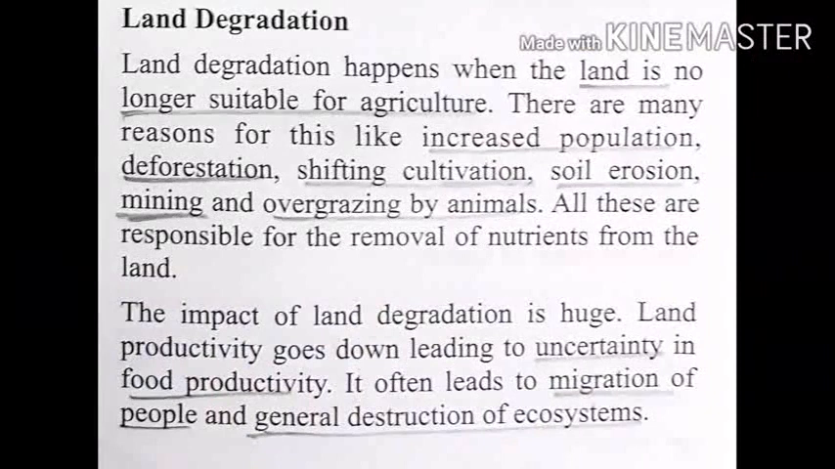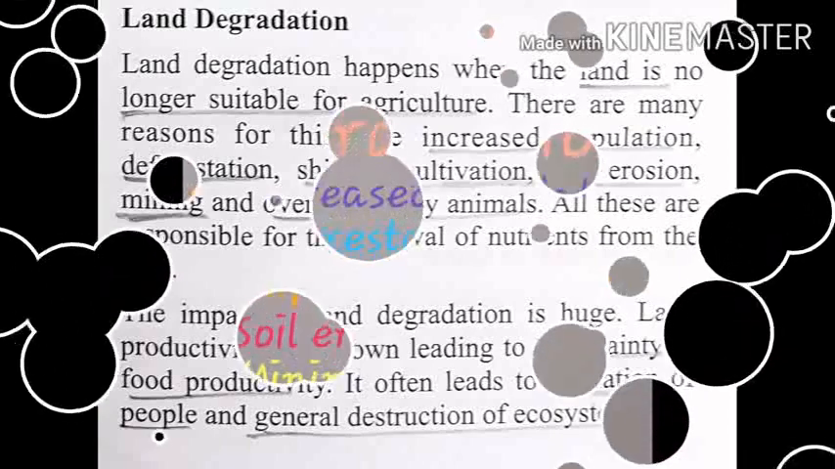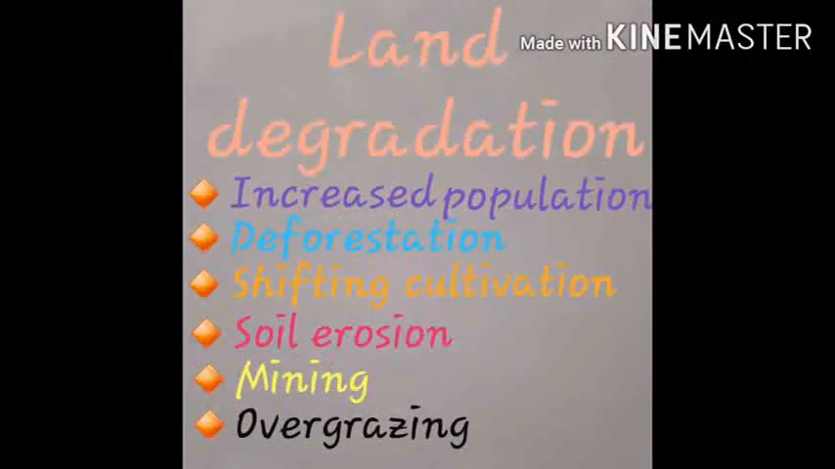Now, what is the next topic? Land degradation. Degradation means something that is not suitable, undesirable. Here it means land that is not suitable for agriculture. Many reasons are responsible for this. The first is increased population, deforestation, cutting of trees, and shifting cultivation. This is being practiced in different areas, tribal areas. Soil erosion means carrying away of the soil. Mining is done on a large scale in different regions, and overgrazing of animals.